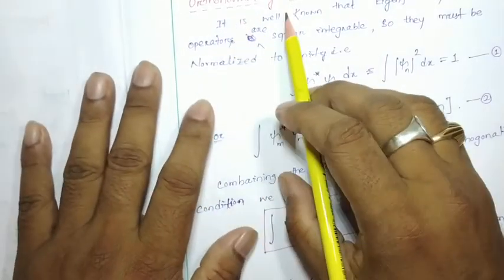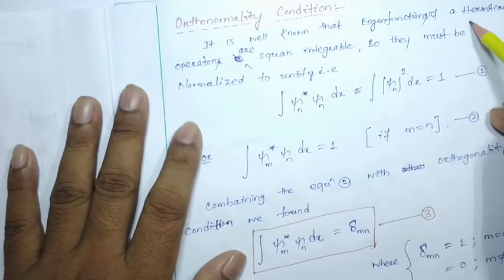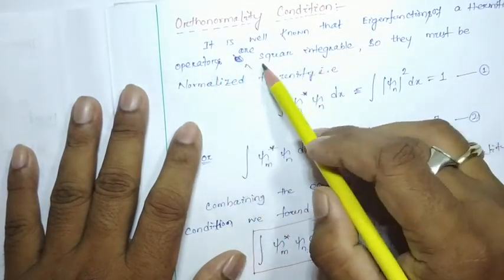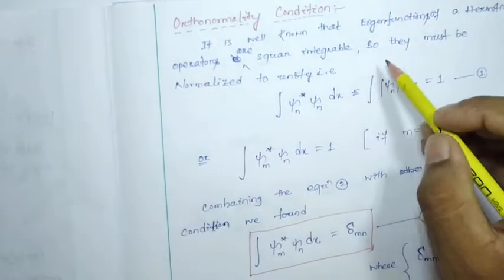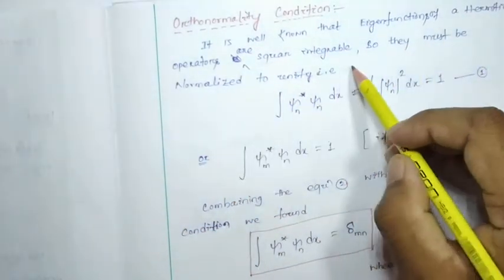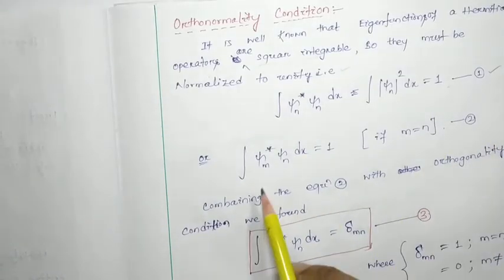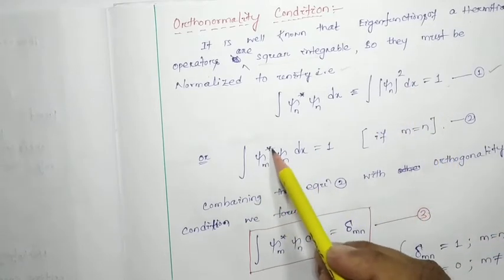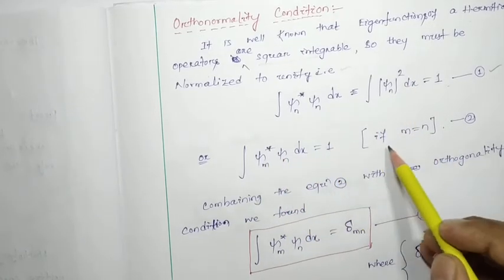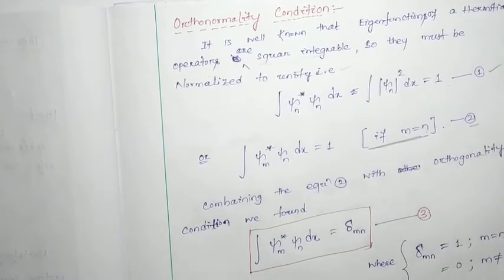Now the orthonormality condition. It is known that eigenfunctions of Hermitian operators are square integrable. It is obvious, it is very true. So they must be normalized to unity. That means the integral of psi n star psi n dx, or the integral of psi n mod square, will be equal to 1. Let this be equation number 1. Or this can be written as the integral of psi m star psi n dx equal to 1 for the condition m equal to n. Let this be equation number 2.